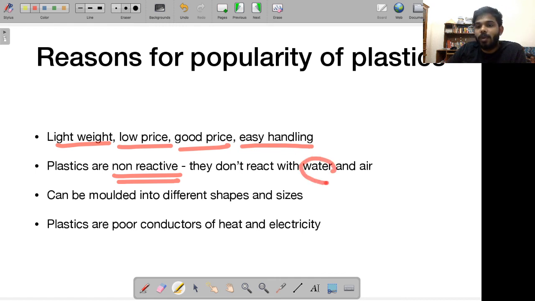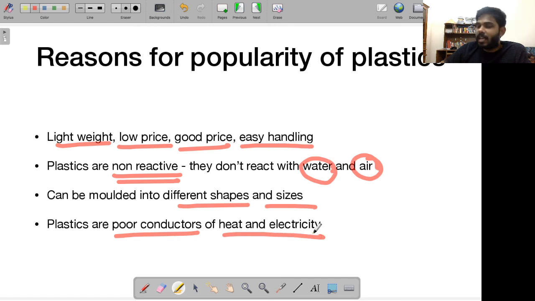They don't react with water, they don't react with air. You throw water also, nothing happens to it, it will remain like this only. Plastics can be molded into different shapes and sizes. Yes, as I told you, you can change the shape of it, you can change the size, etc. Plastics are poor conductors of heat and electricity, so they have multiple applications. So these are some of the reasons why plastics are very, very popular.